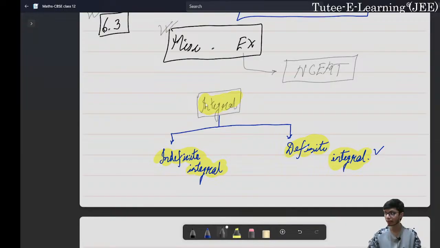Soon after the calculus, we'll start with the easy topics, especially vectors and 3D geometry, determinants, matrices, and then move into probability. At the end we'll also look into important topics, especially relations and functions. I didn't take up functions in the beginning of the calculus because I thought it's very preliminary for all of you since you have already finished the syllabus.